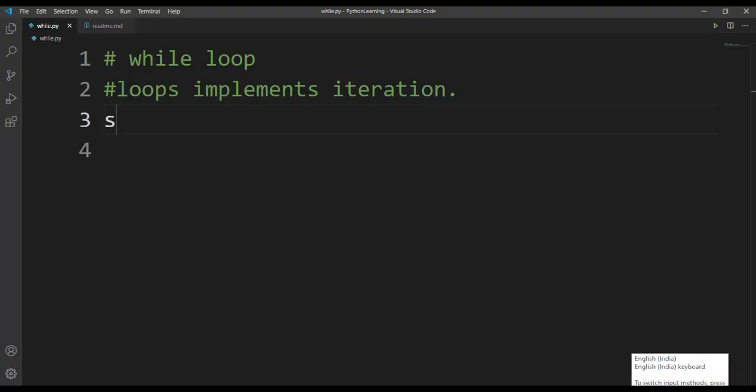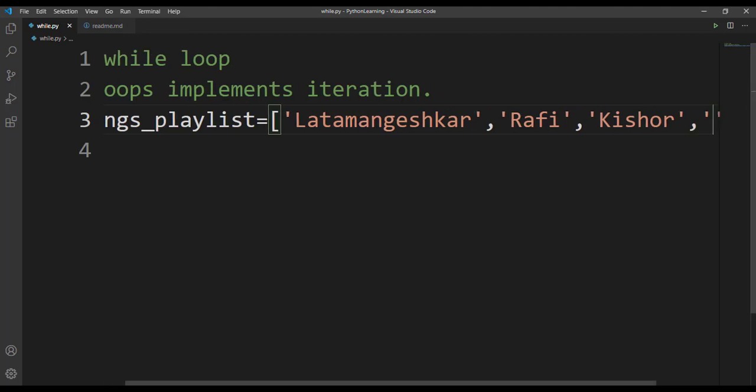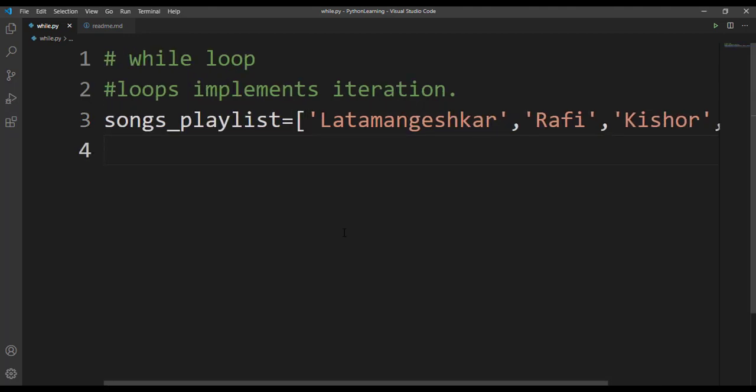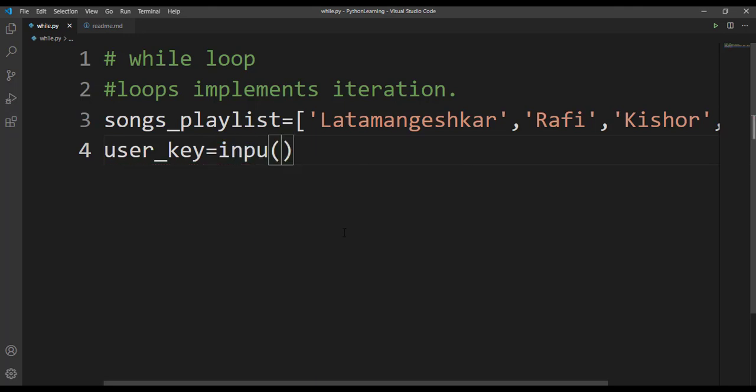Let's consider a songs playlist is equal to, I'll take a list here. So this playlist consists of songs by many singers. Let's say we'll have Lata Mangeshkar, we'll have Rafi, and then let's say we have Kishore Kumar, and let's say we have SPB. So to make this playlist stop playing songs, we have to take user input. So let's take user_key is equal to, we'll input the user choice. So we'll make use of input function here, enter your choice.